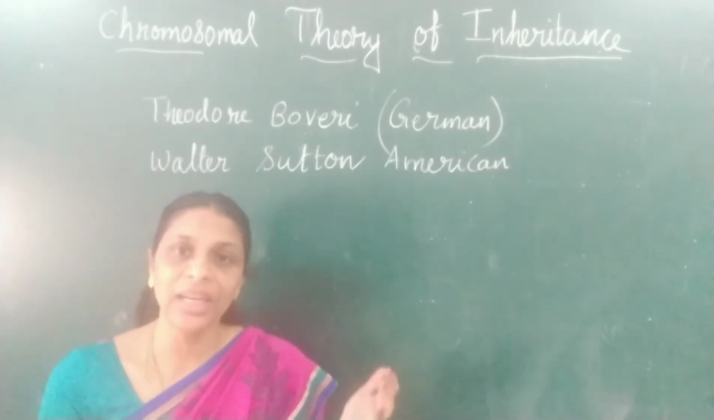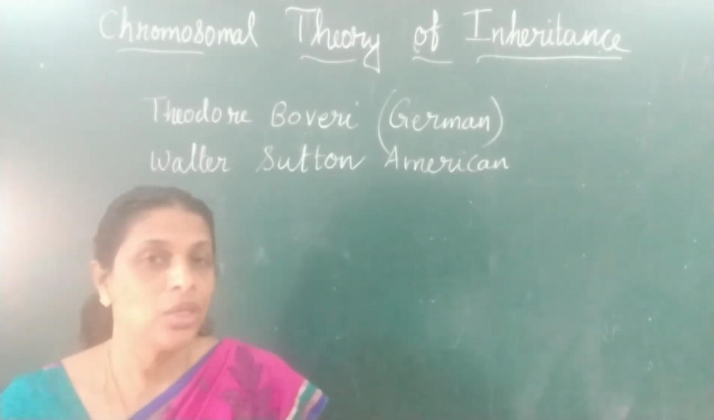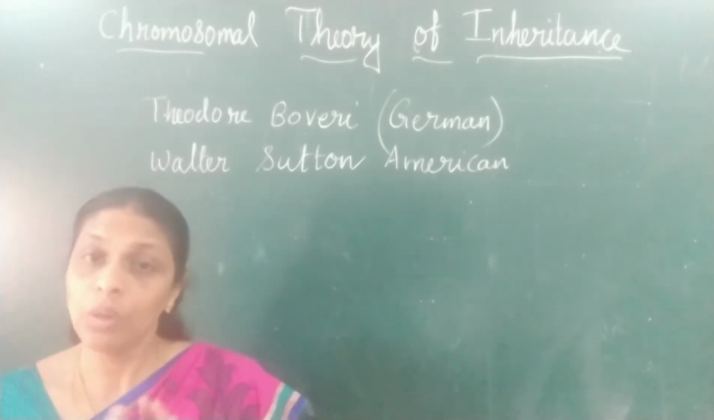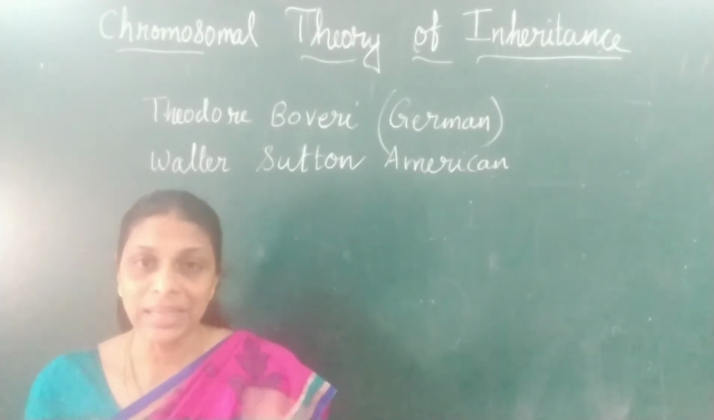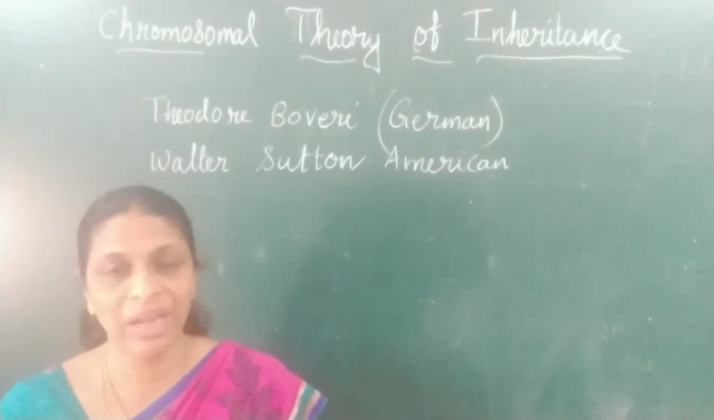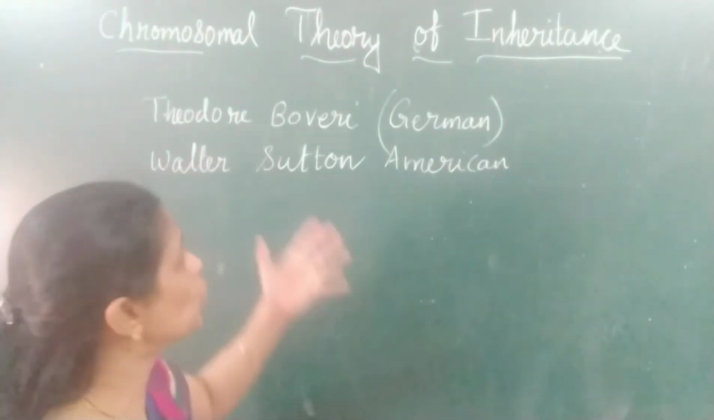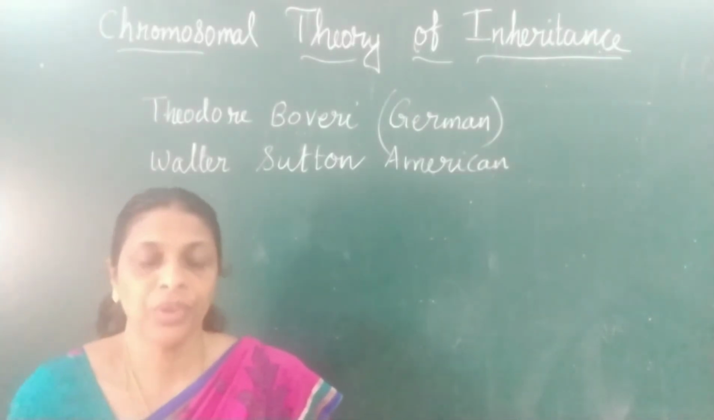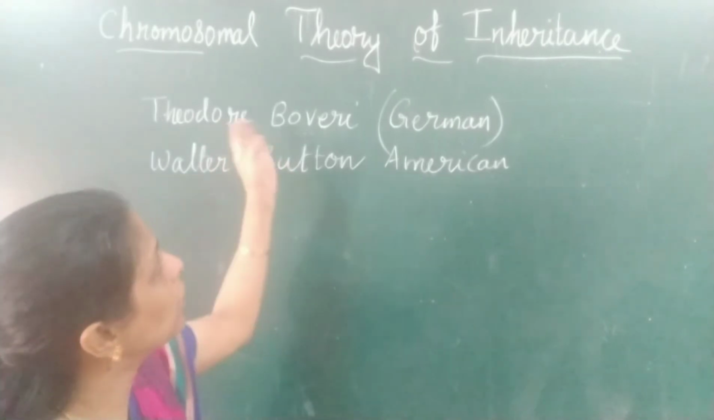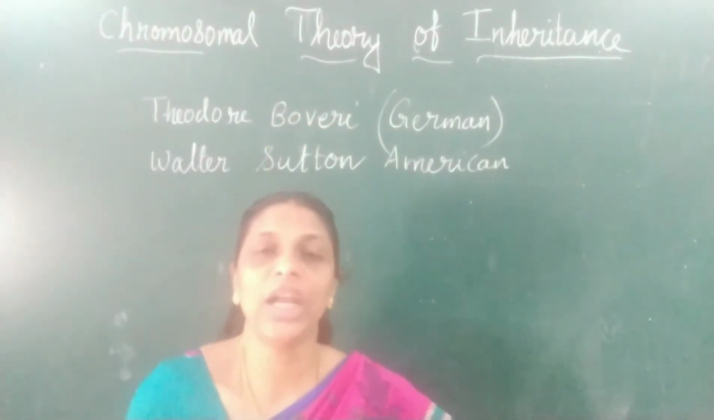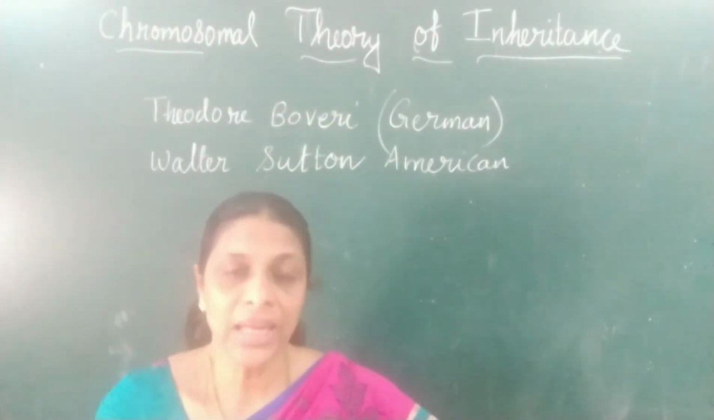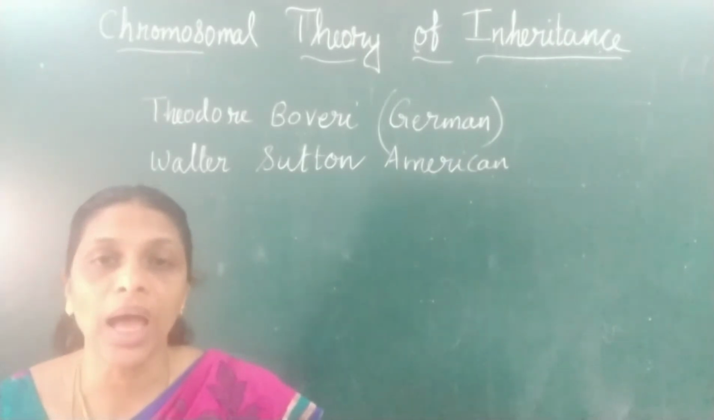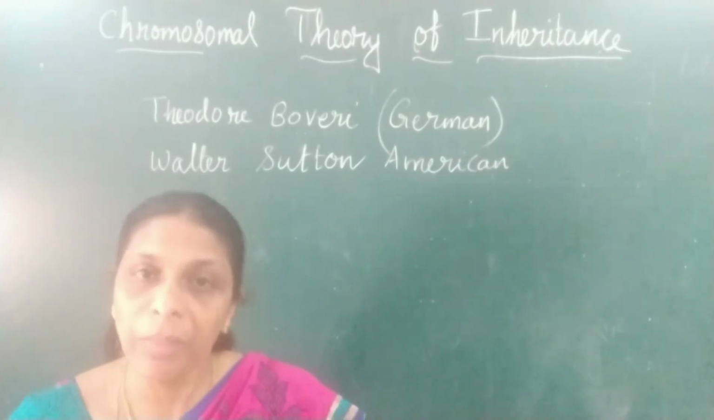In first year you have studied mitosis and meiosis, so you should know by now how the chromosomes move and get separated during cell division. These two scientists, Theodore Boveri and Walter Sutton, proposed the chromosomal theory of inheritance.